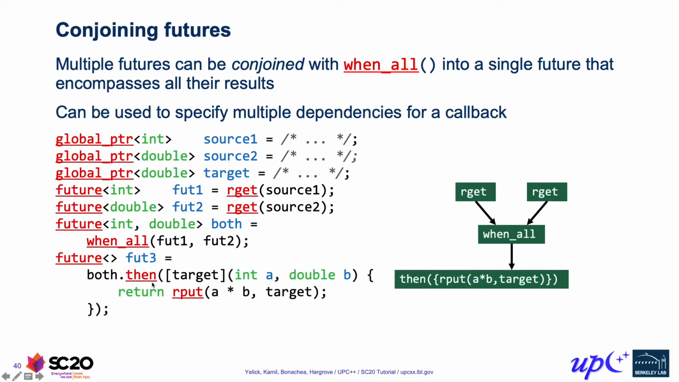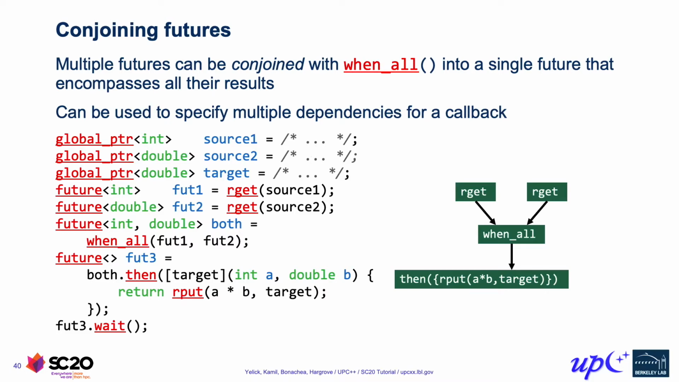We can then attach a callback to that result, and now this callback has both of those rgets as part of its dependencies. And so here we're doing the same thing that we did before. We're actually doing an rput over to some target destination. Only this time we're actually putting the product of our two values as opposed to just a single value directly. And as before, this rput over here returns an empty future. And since we're returning a future from the callback, that gets collapsed into a single, in this case, empty future. And as before, we can wait on that to wait on this entire DAG of operations.